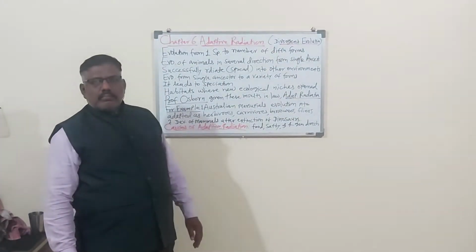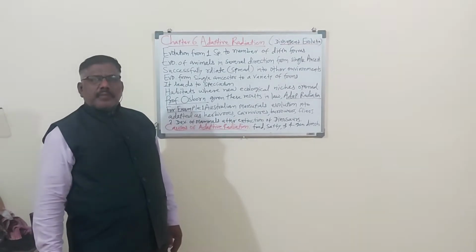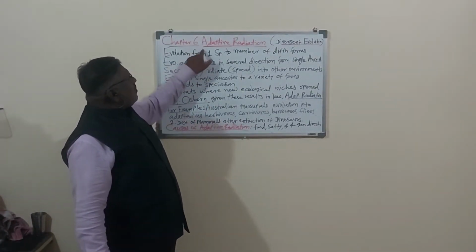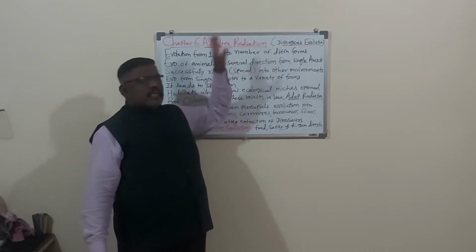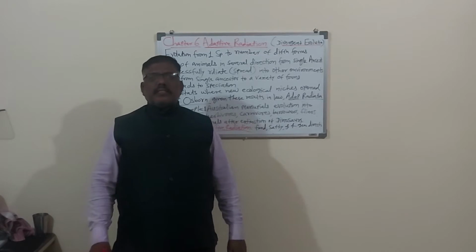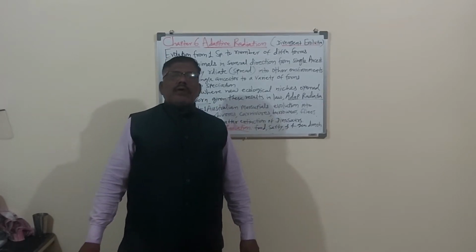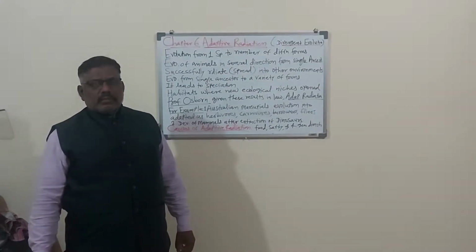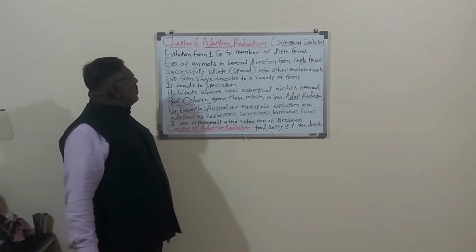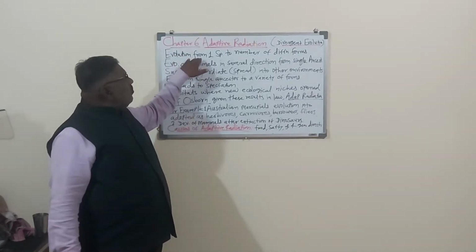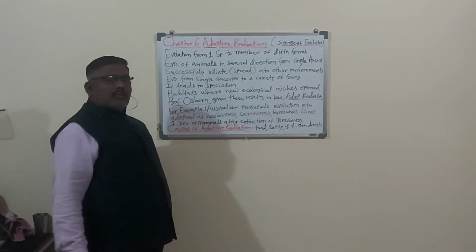Remember, here we are studying as per our syllabus. So in the syllabus, there is chapter number 6, adaptive radiation. This name is given. But remember, adaptive radiation is also called divergent evolution. So here we will first see the evolution. What is adaptive radiation? That we will study here.